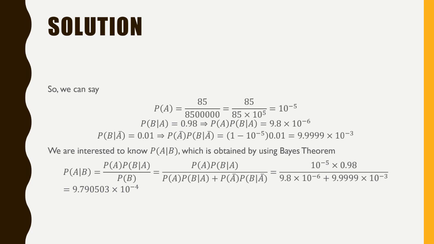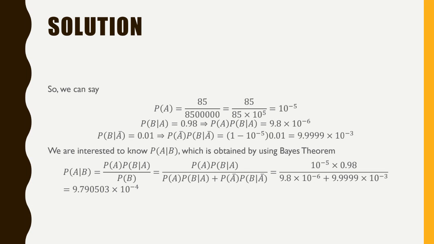So the probability that B is tested positive when he's having coronavirus is given as 0.98. So how do we get this? The probability of A multiplied with the probability of B given A is 9.8 times 10 to the power of minus 6. So we are trying to calculate the numerator here: the probability of A times the probability of B given A.